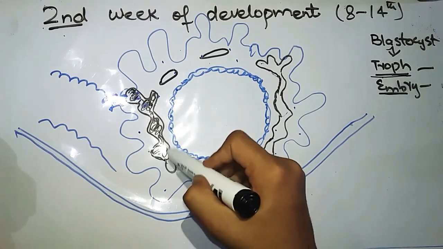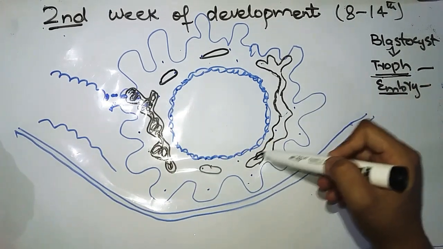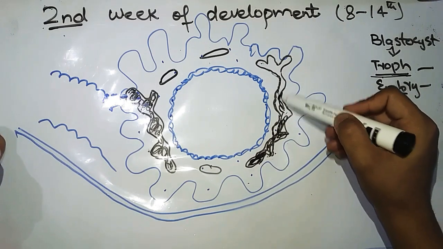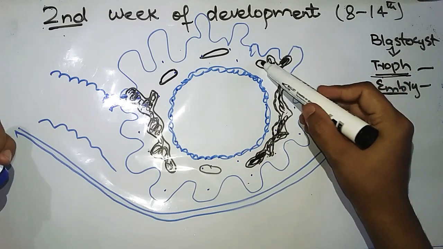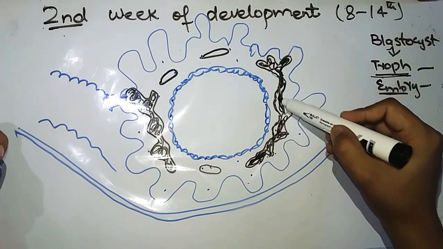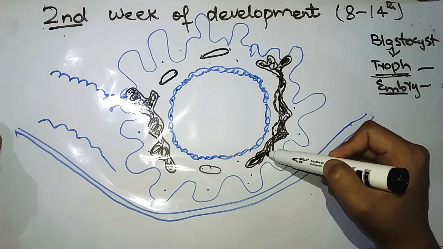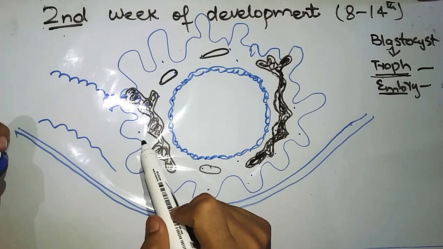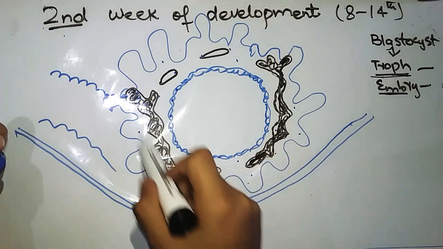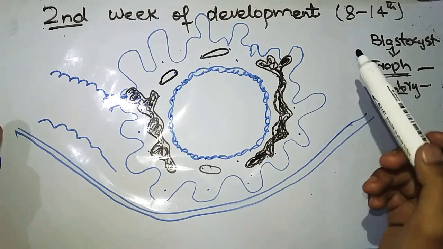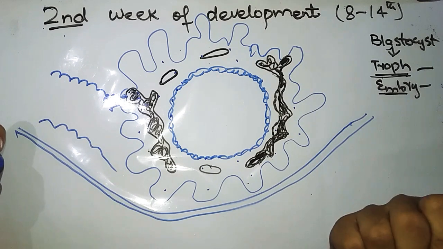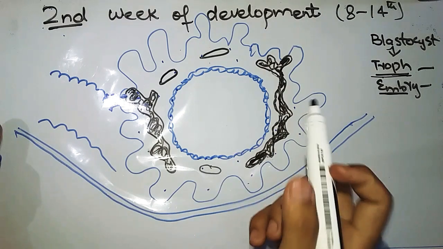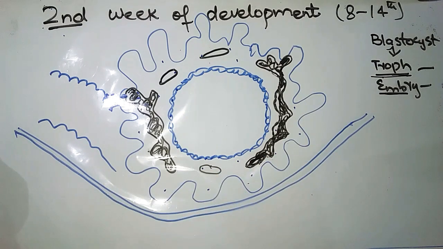It contains oxygen and nutritive substances, so this blood is used for nutrition of the embryo, and this type of circulation is known as uteroplacental circulation. This circulation will provide nutrition to the embryo until there is formation of the placenta. Keep this circulation in mind, this is important.